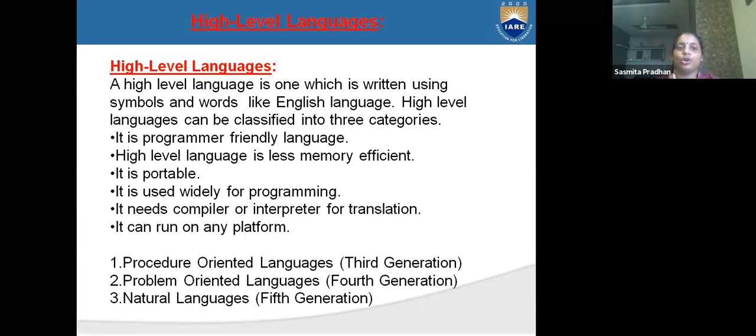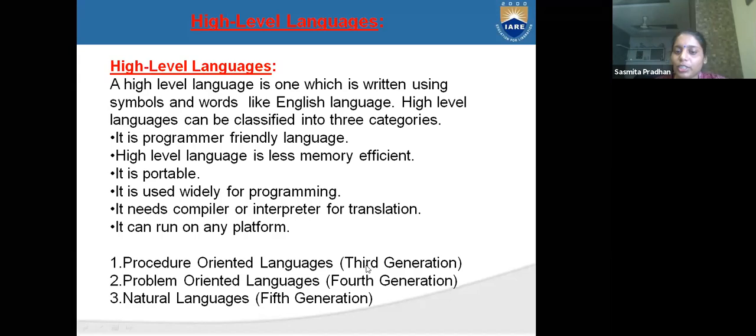That is understandable. So here, programming in high level languages can be written in general English, which can be understandable for every human being. This high level language is written using symbols and words, any symbols and words which are accepted by our computer and available in the English language. High level languages can be classified into three categories: procedure oriented, program oriented languages and natural languages.